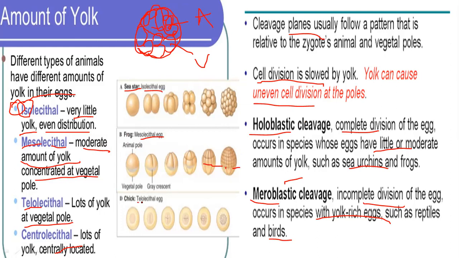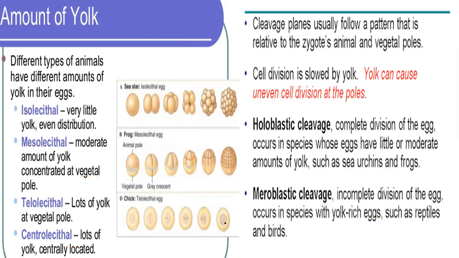Then there is the telolecithal egg. Just remember a chicken's egg which we eat: there is a very small portion on the yolk where the cleavage can occur. That is incomplete cleavage.